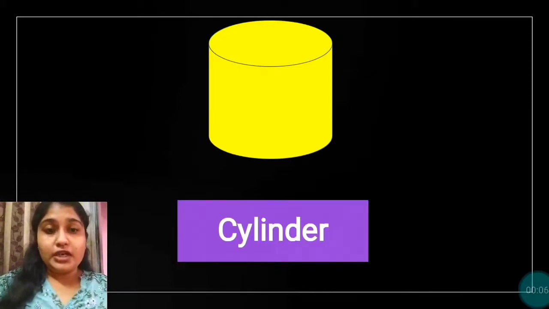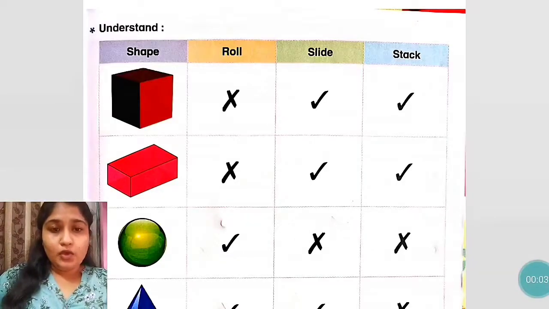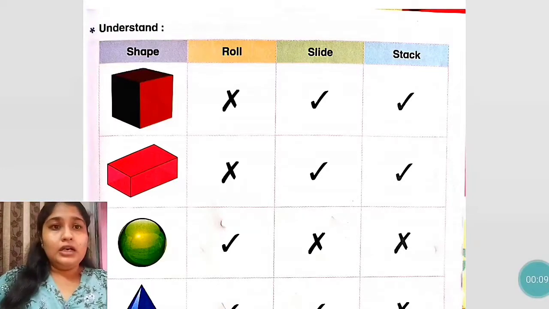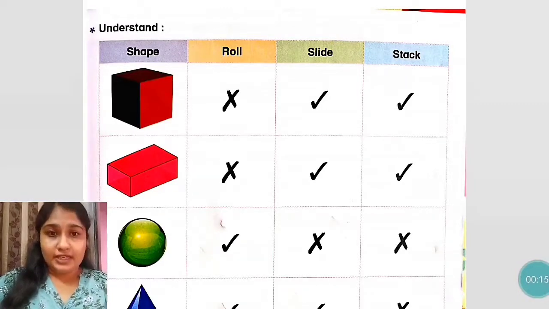So now we will continue whether these shapes can roll, slide or stick. Now we will understand which of these shapes can roll, slide and stick. So first of all, what do you mean by roll? Roll means घूम सकते हैं. Slide means फिसलना. And stick means जिसका आप पाइल बना सको. Pile means ढेर.